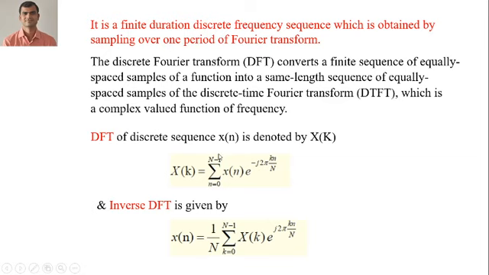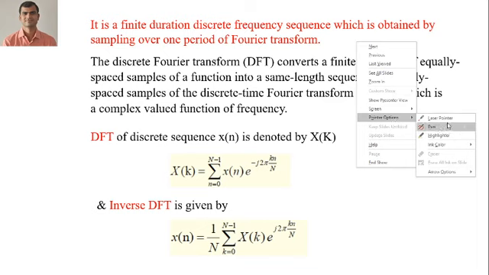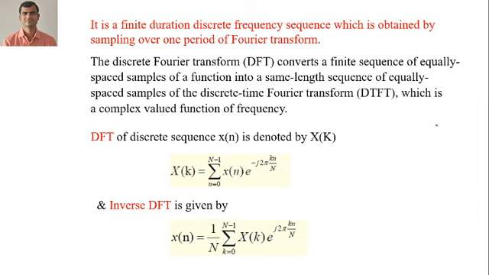It will be a DFT. It is a finite duration discrete frequency sequence which is obtained by sampling over one period of Fourier transform. Now what does DFT do? It converts a finite sequence of equally spaced samples of a function into a same length sequence of equally spaced samples of a discrete time Fourier transform, which is a complex valued function of frequency.